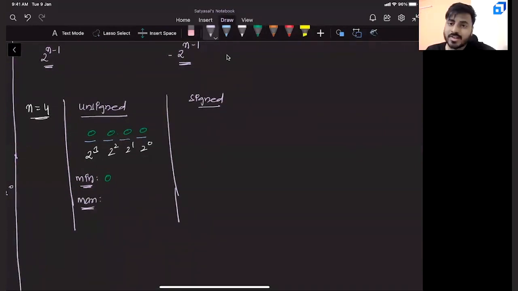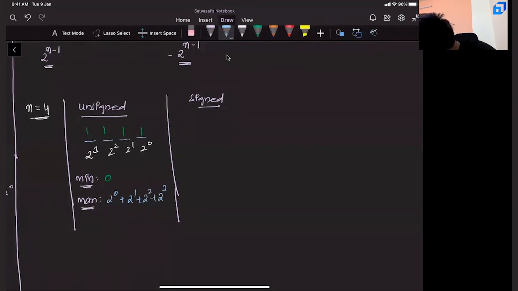tell me when can you achieve maximum value? What is the maximum value you can achieve? Right. Can I say if you place all ones here, then this entire thing becomes 2 power 0 plus 2 power 1 plus 2 square plus 2 cube. What is this entire thing? This entire thing is nothing but 15, right? That means the minimum number I can achieve is 0, maximum number I can achieve is 15, and I can achieve all the elements between 0 to 15.